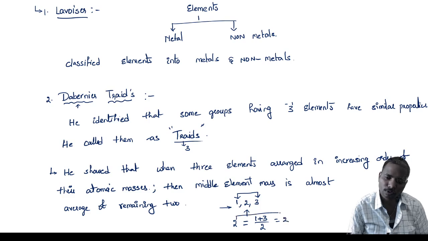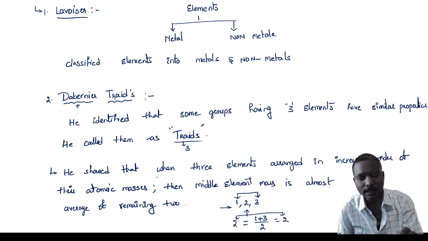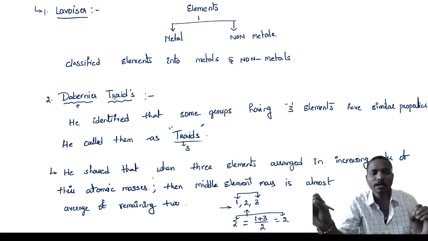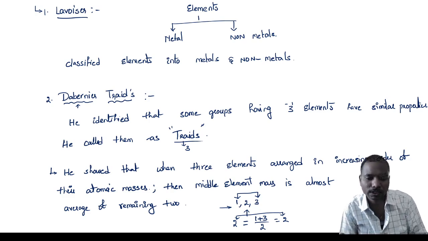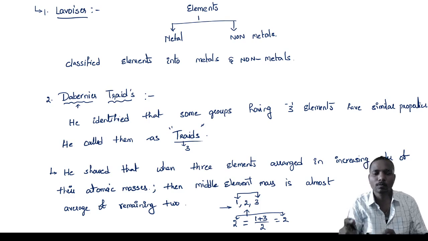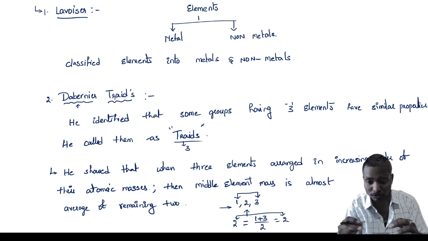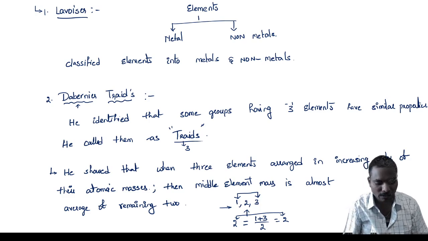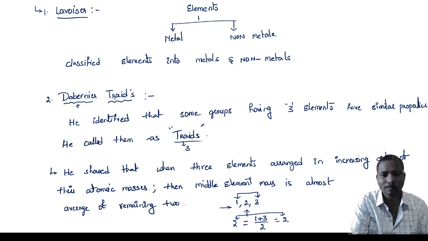So 2 is equal to 2. Let us take an example, then you will understand.